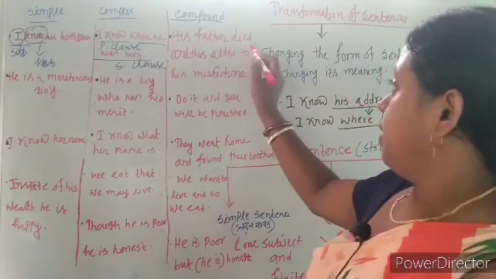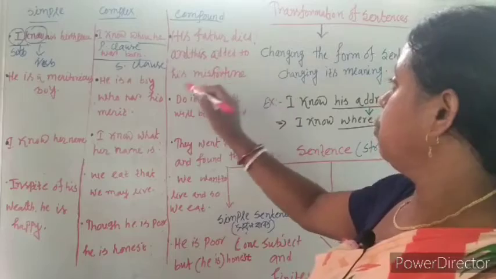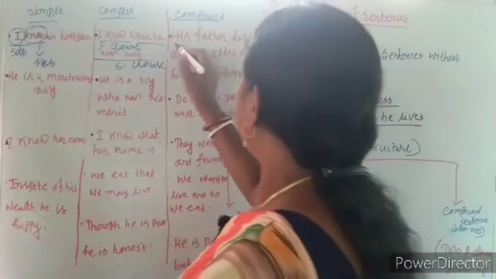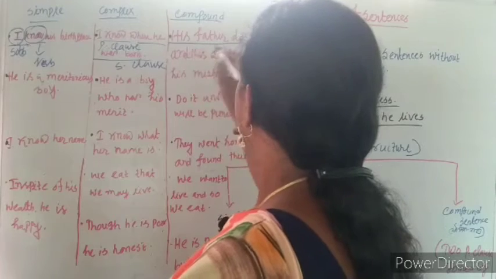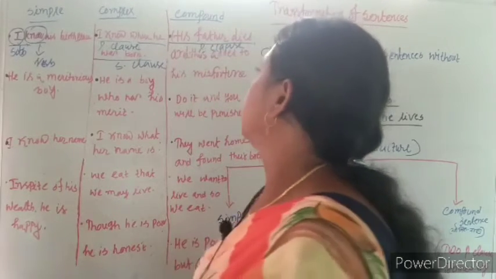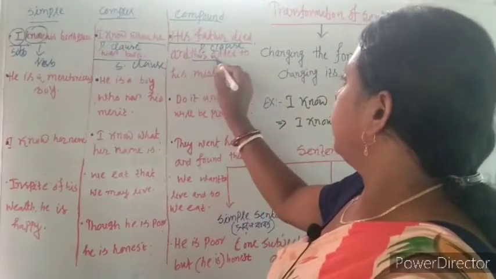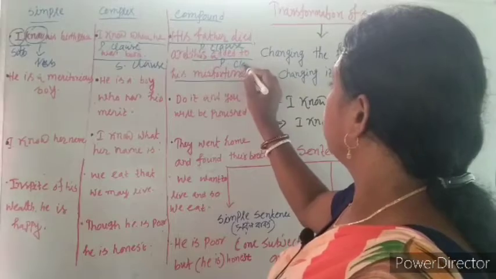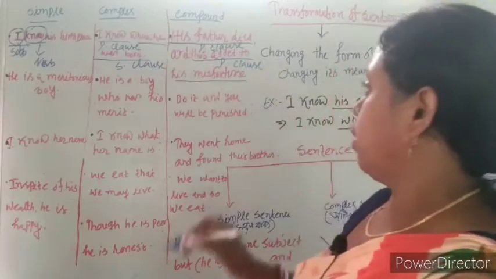His father died and this added to his misfortune. Here, his father died is a P clause, means principal clause. This added to his misfortune is another P clause. There are two P clauses.